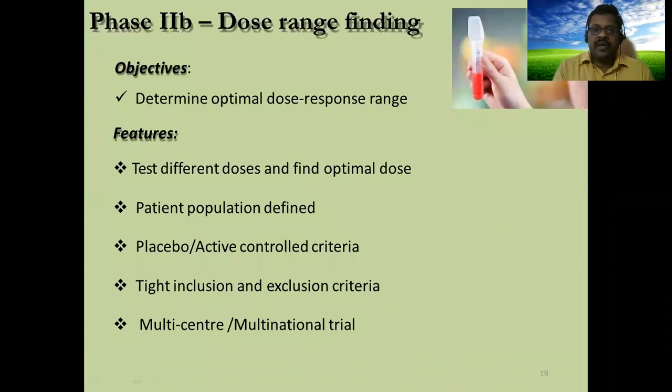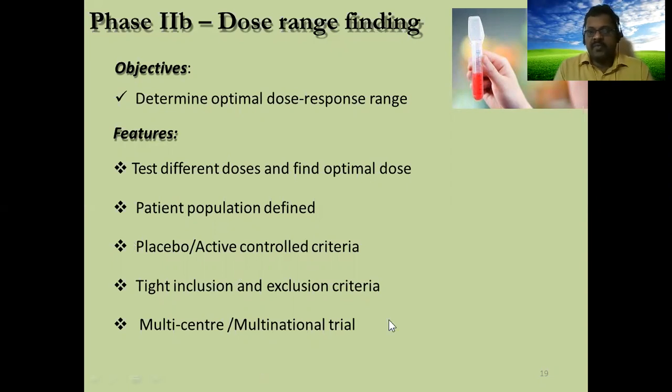Here, the actual aim is finding the optimum dose level of the drug. The dose range finding is the aim of this 2B. Determine the optimal dose response range, test different doses and find the optimal dose, which is showing very few adverse drug reactions. The patient population should be defined, so we should have proper inclusion exclusion criteria, and a placebo or active control is very much essential.